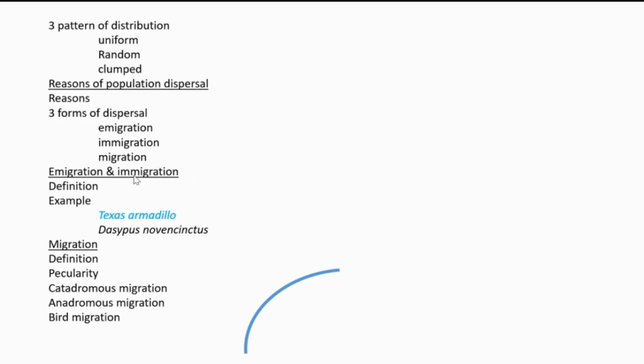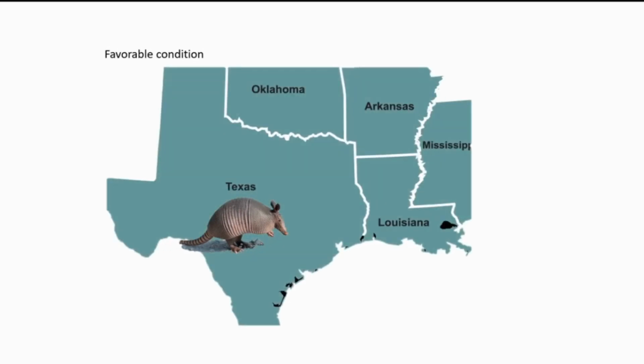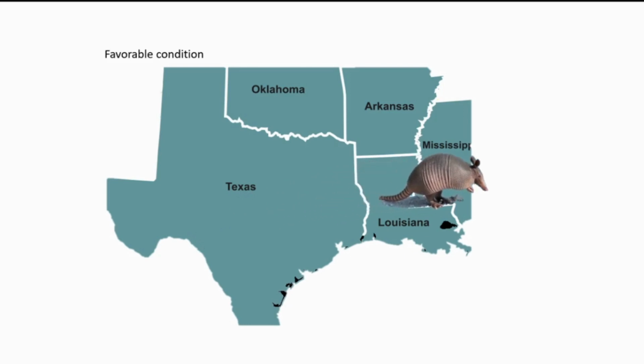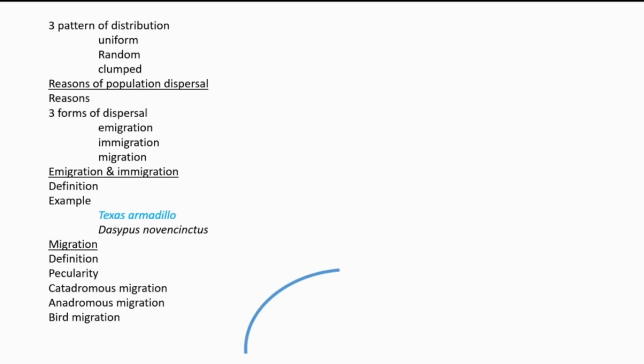Emigration and immigration I already explained to you. Example is Texas armadillo. Texas armadillo is an organism found in favorable condition only in Texas, and during unfavorable condition it moves to Mississippi. That is an example of emigration. Then migration is a two-way movement. It's a mass movement. Its peculiarity is that it is a mass movement. It is shown by birds, mammals, reptiles.